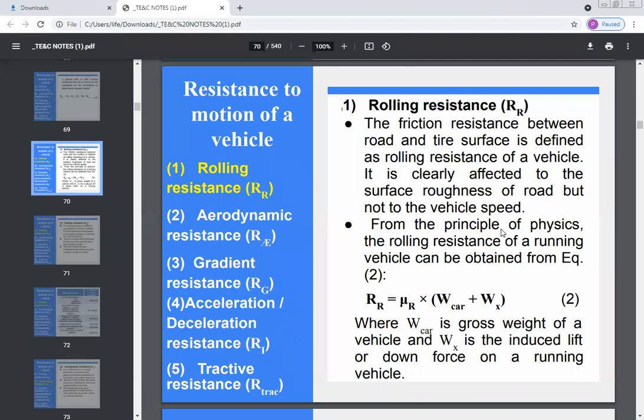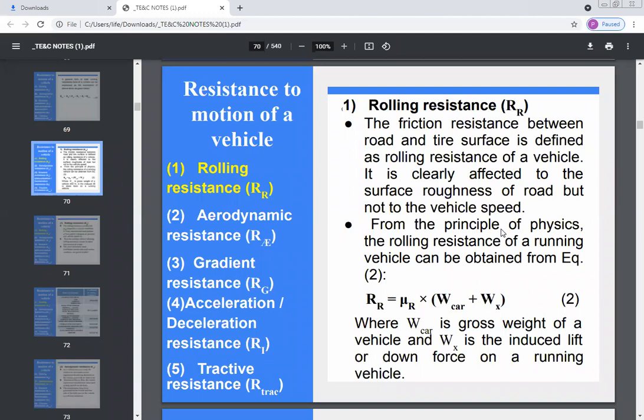So we can obtain one equation for the rolling resistance of the vehicle, which is given by RR, that is rolling resistance, is equal to mu R, the coefficient of friction for rolling resistance, into W car plus WX.